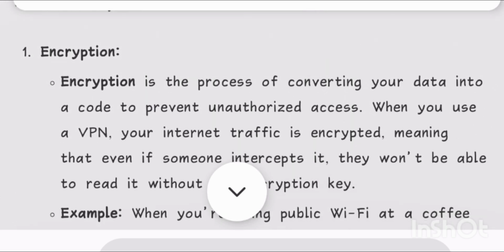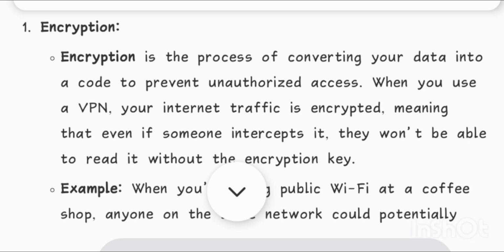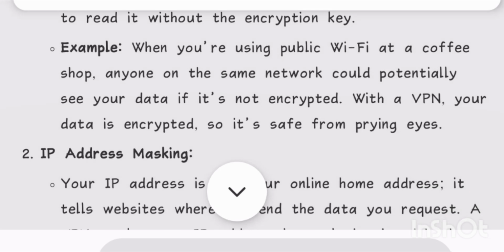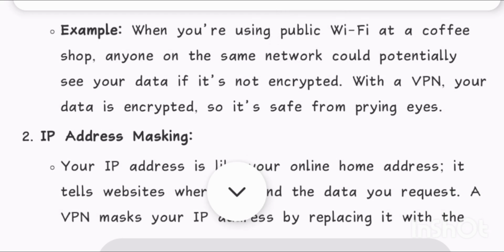1. Encryption. Encryption is the process of converting your data into a code to prevent unauthorized access. When you use a VPN, your internet traffic is encrypted, meaning that even if someone intercepts it, they won't be able to read it without the encryption key. Example, when you're using public Wi-Fi at a coffee shop, anyone on the same network could potentially see your data if it's not encrypted.